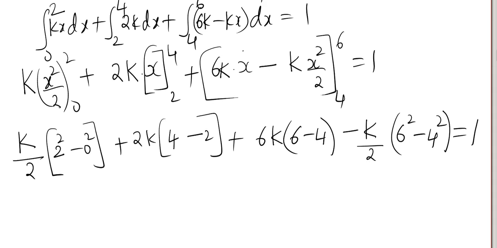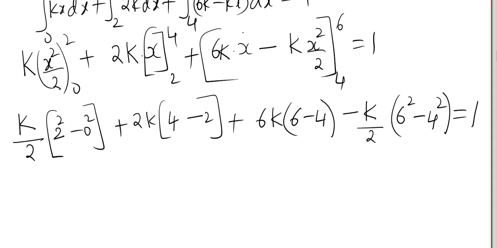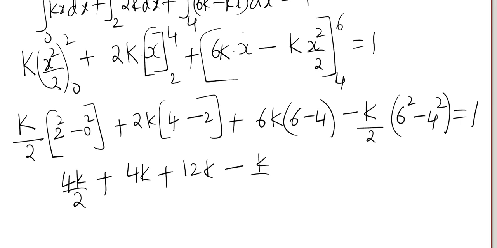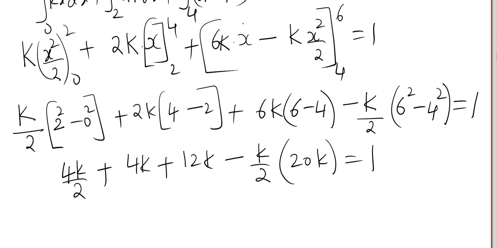2 square is 4, 4 minus 0 is 4, so 4k by 2. 4 minus 2 is 2, 2 into 2k is 4k. 6 minus 4 is 2, 2 into 6k is 12k. Minus k by 2, 6 square is 36, 36 minus 16 we get 20, so 20k by 2.